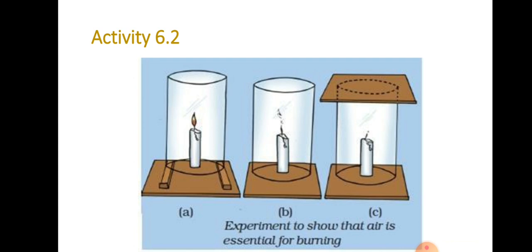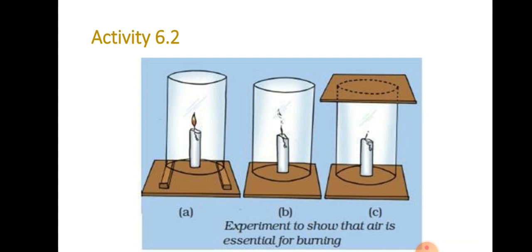In the first one there are three pictures, A, B and C. In the first one they place the candle on the table, and place some wooden blocks on both sides of the candle and place the chimney on those blocks, so the air can move into the chimney. In the second one they remove the blocks, and the chimney is directly placed on the table.